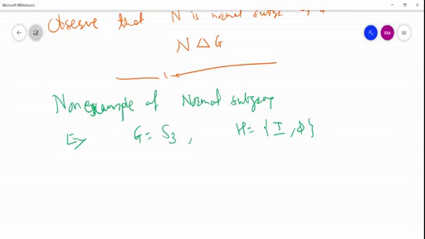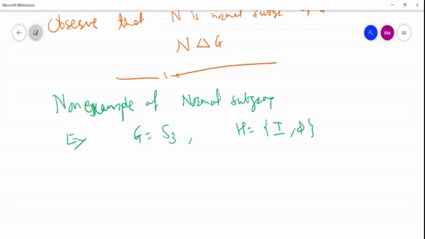So this is a subgroup because itself it is a group. Here the identity element is present, the inverse is also present, the inverse of phi is phi, the inverse of I is I, and the closure property also is satisfied, I into phi is phi, which is contained in H. So all these four properties are satisfied by H. So H itself is a group, so H is a subgroup of G. This is an example of a non-example of normal subgroup.